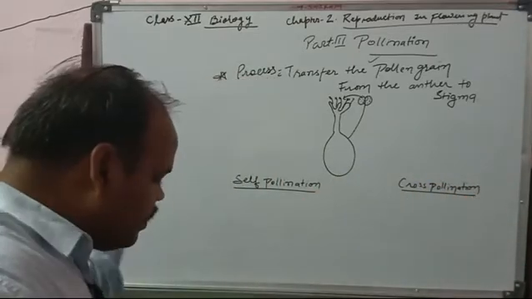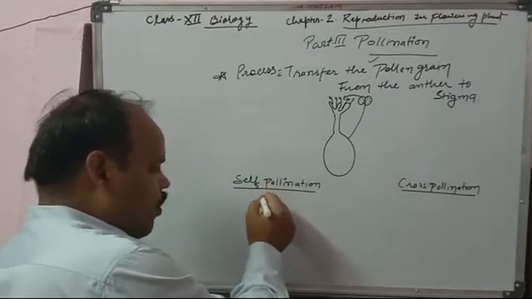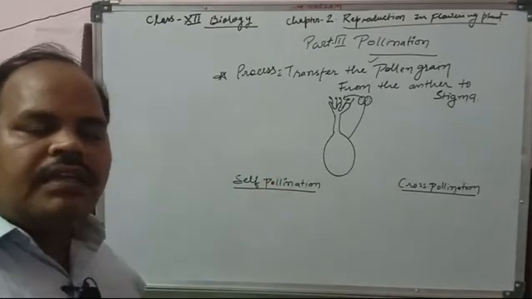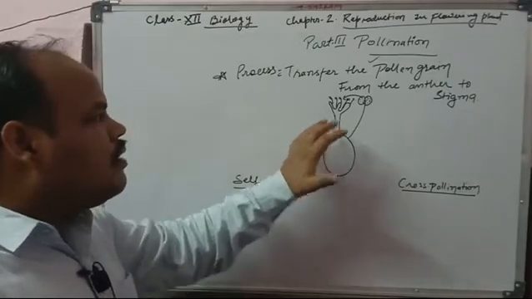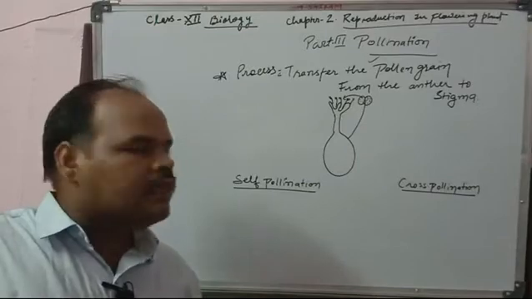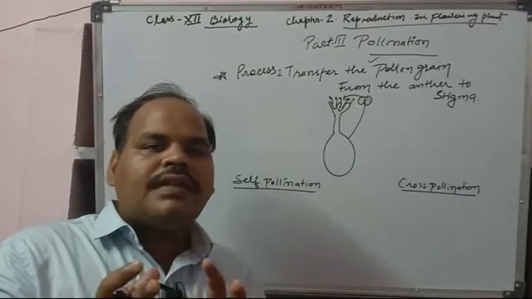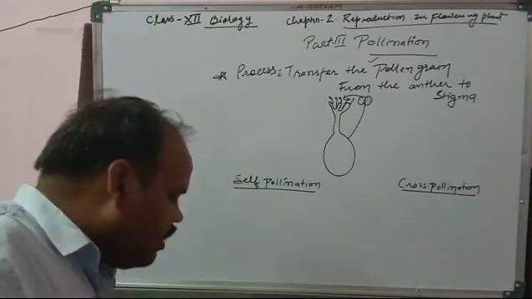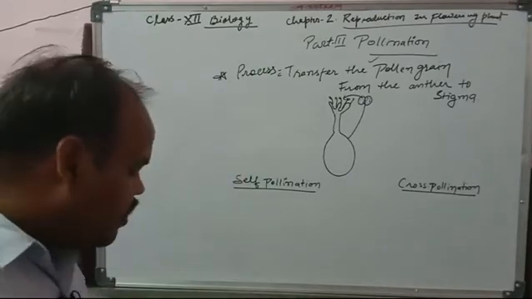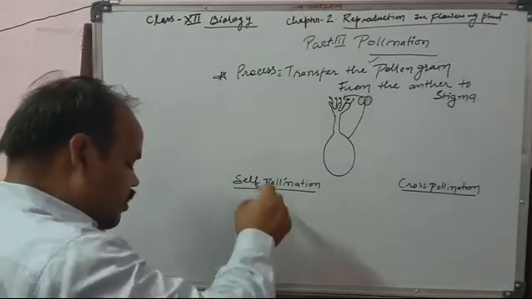Self means auto. It means they transfer the pollen grain on the same flower and the same plant.